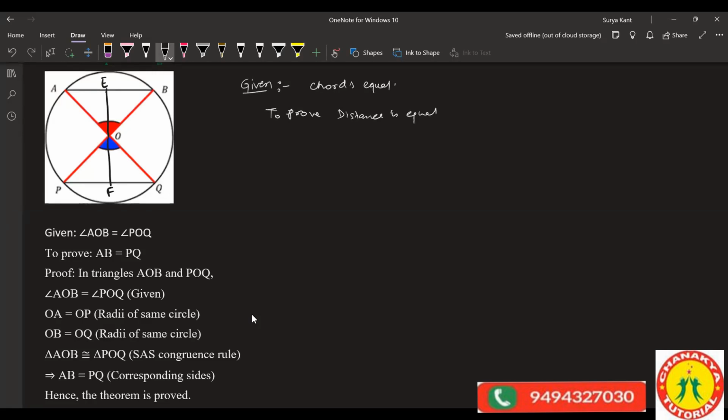If they don't give us triangles, then how do we prove that? What is not given? You can let this be 90 degrees. By theorem, you can prove this is equal to this by RHS only. This is equal to this, right?